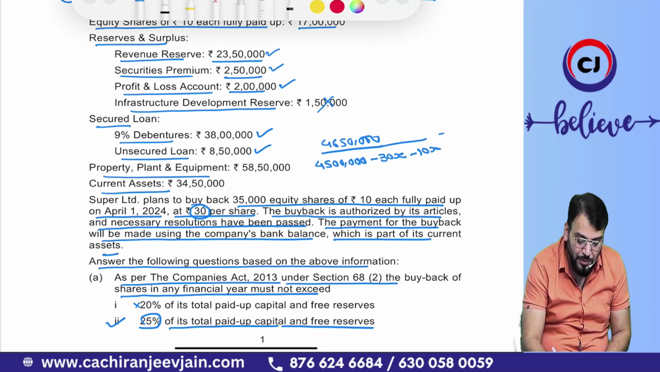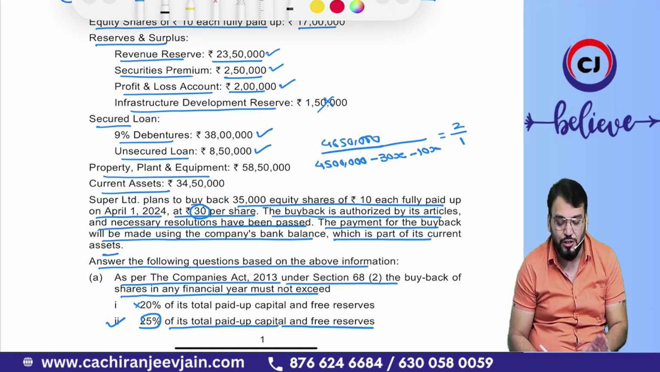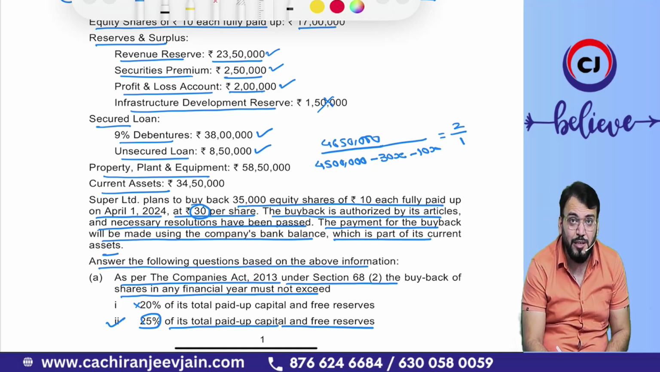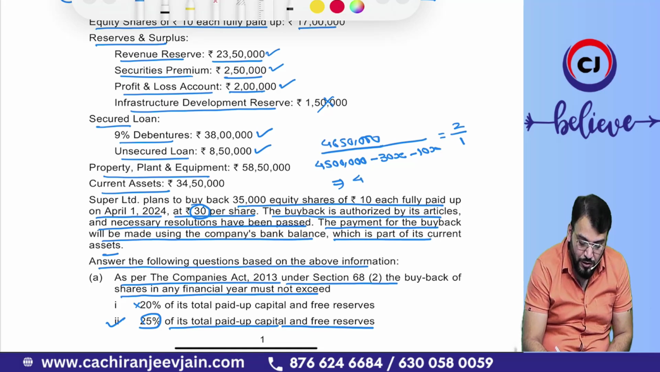Understood? The debt equity ratio should be what? Should not be more than 2 is to 1. So this becomes debt, and this becomes shareholders' fund after buyback, 2 is to 1. If you solve it, what answer is coming? Let us find out. It becomes 46 lakh 50,000 is equal to 90 lakh minus 80x.